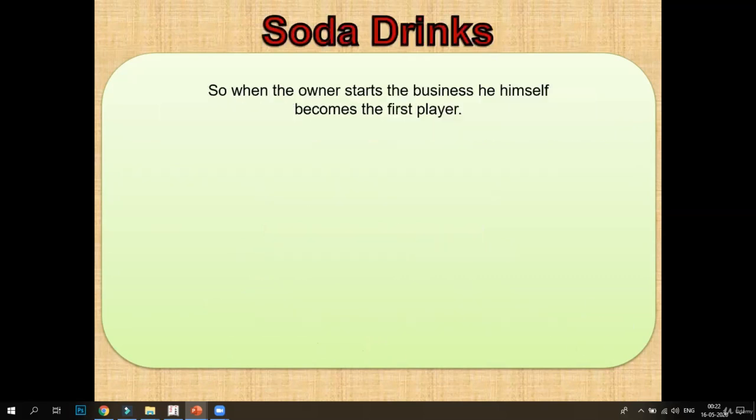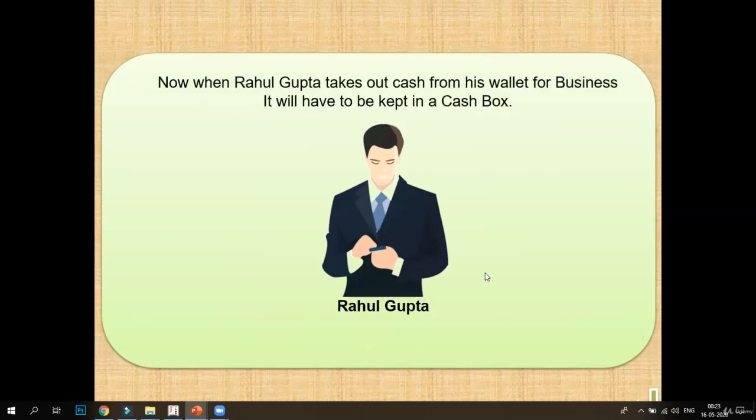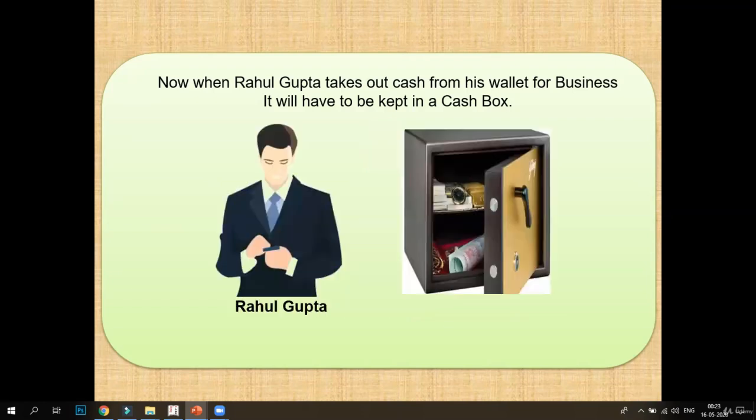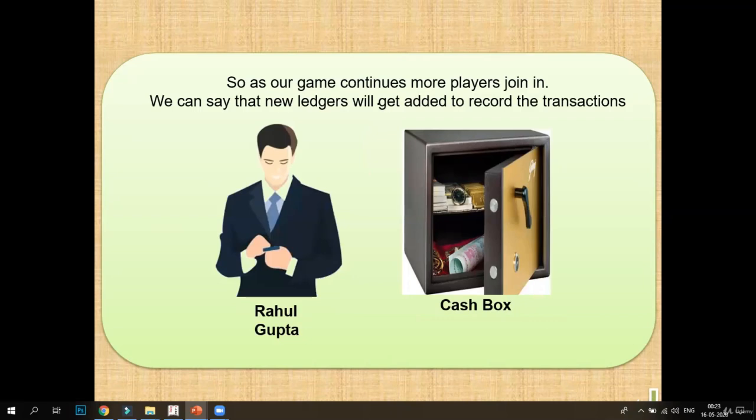Now, when the owner starts the business, he himself becomes the first player. Why? Because he starts by investing some money in his business. So Rahul Gupta here is the first player and thinks to invest some cash for the business of soda drinks. Now what is Rahul Gupta doing? He is taking out some cash from his wallet and putting that cash in the cash box. So here are two players that join our game: Rahul Gupta and Cashbox.